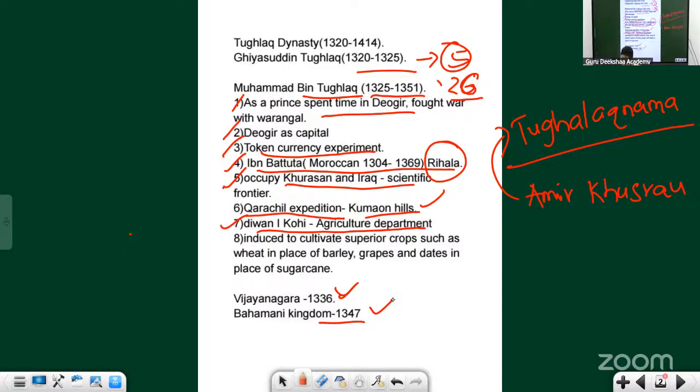They were told that if you want to leave, convert your religion. According to one story, when they were in jail, they did convert. From there they escaped and came back to Karnataka, and they converted back to Hinduism. Under Vidyaranya, the sage who guided these two people, Harihara and Bukka Raya, the Vijayanagara empire started.